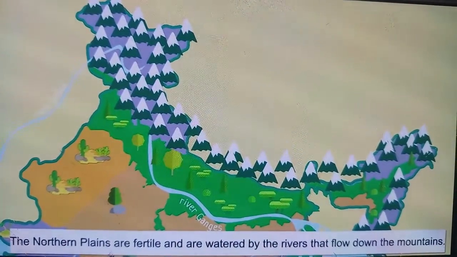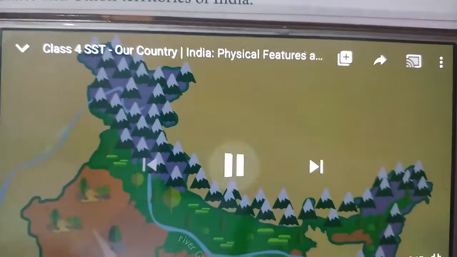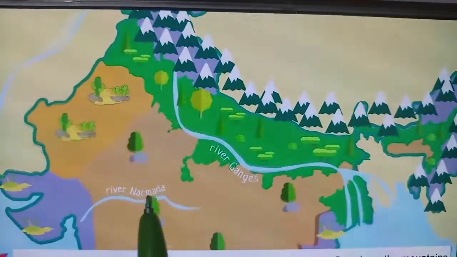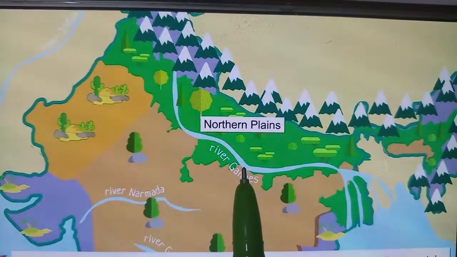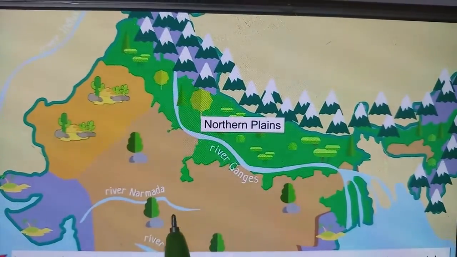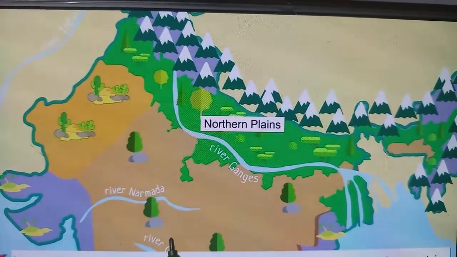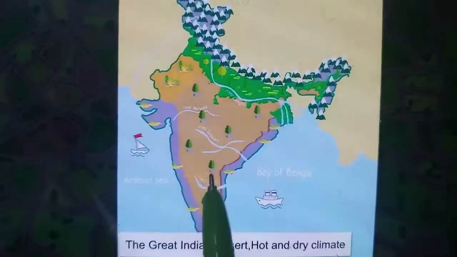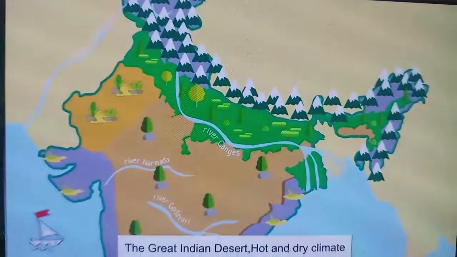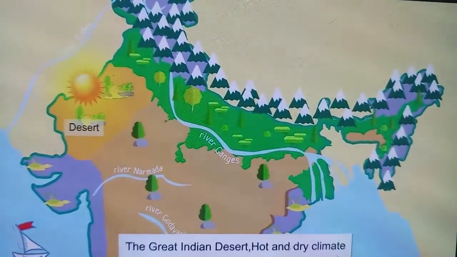Right next to the northern mountains are the northern plains of India. These plains are very fertile and are irrigated by the Ganga, Yamuna and Brahmaputra. These rivers flow down from the Himalayas.